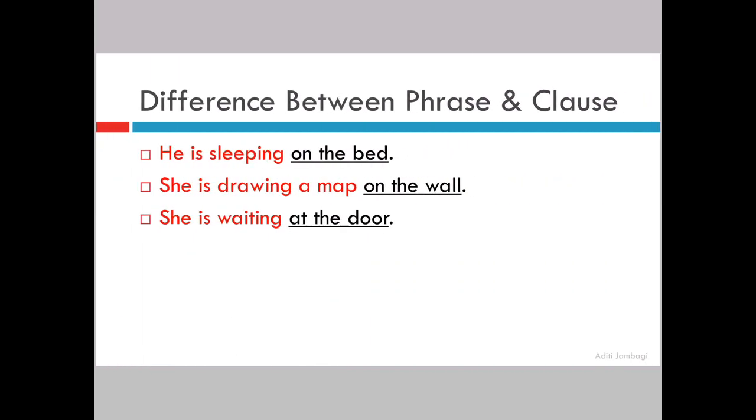Then now we will understand the difference between a phrase and a clause. First of all, a phrase does not have a subject and a predicate together. It may either have a subject or it may only have a predicate, or it may not have both. That is what is a phrase. And therefore it does not make complete sense on its own. But a clause has both. It has a subject also and it has a predicate also, and it is capable of making complete sense on its own. This is the main difference between a phrase and a clause. So please don't get confused. I have given 3 examples.